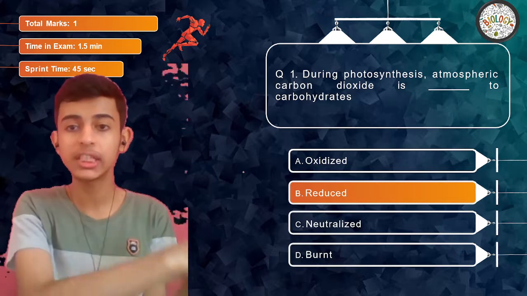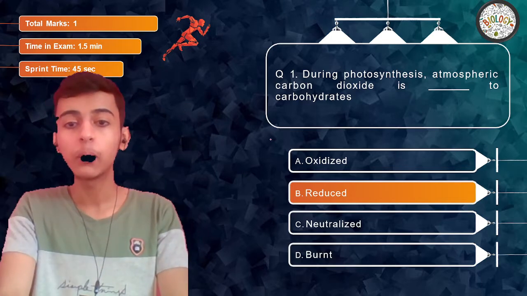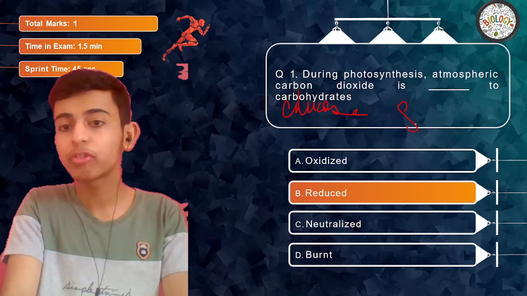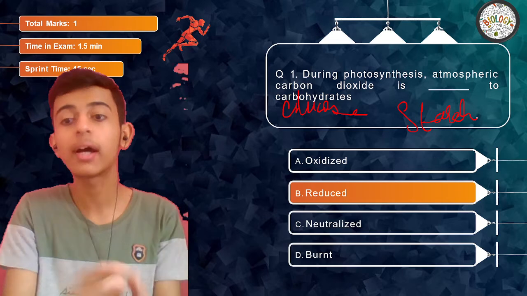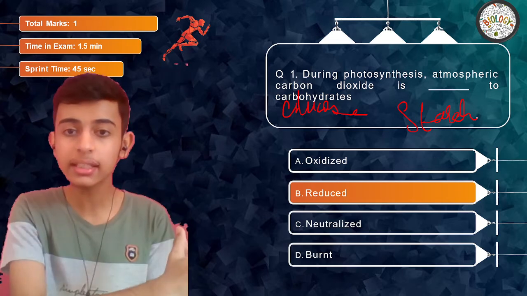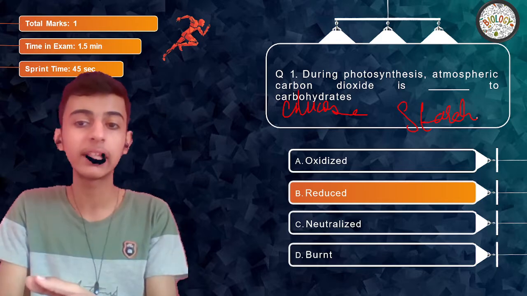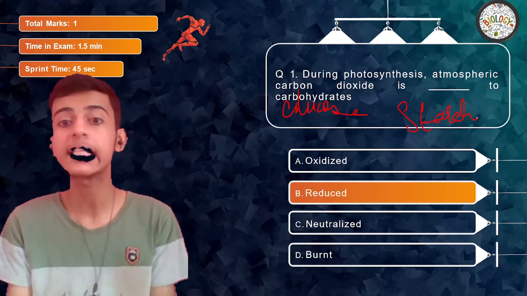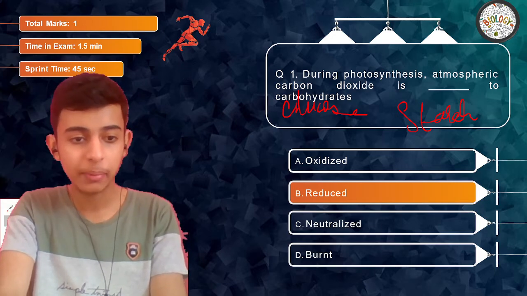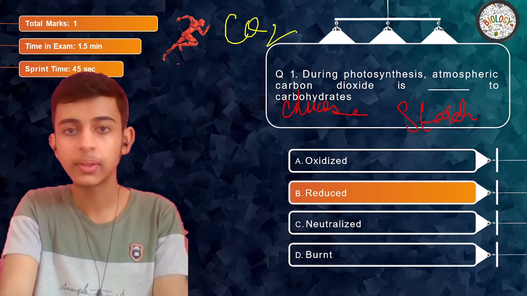Reduction happens of CO2 into carbohydrates, which is synthesized in the form of glucose and stored in the form of starch. These are two other important multiple choice questions that I have told you: synthesized in the form of glucose, stored in the form of starch during photosynthesis. So we are talking about atmospheric CO2, right?